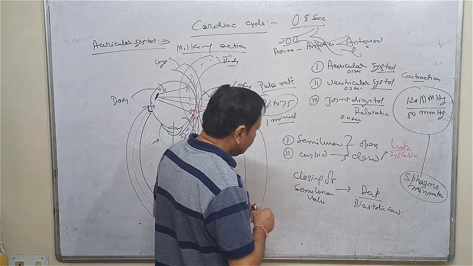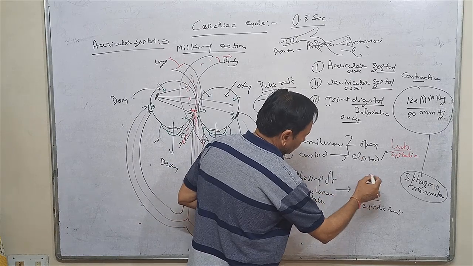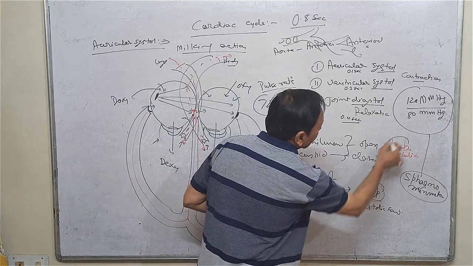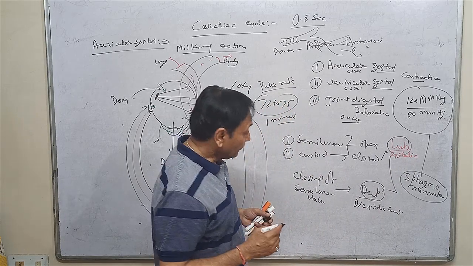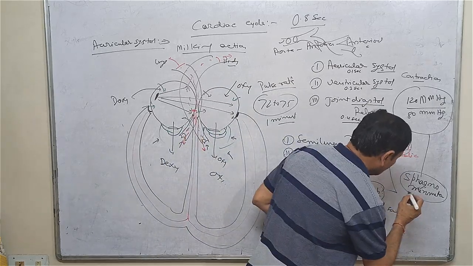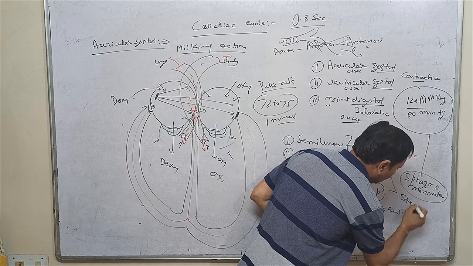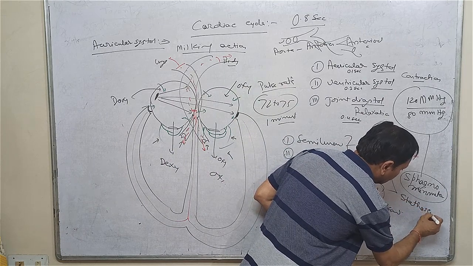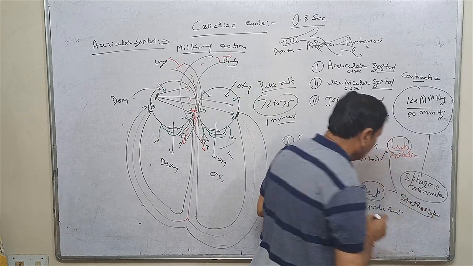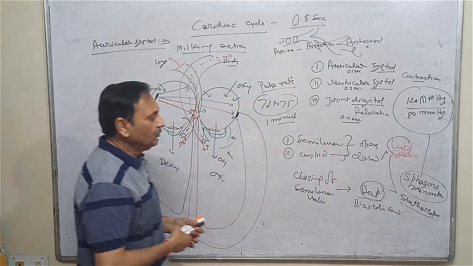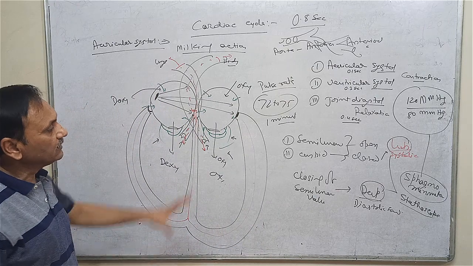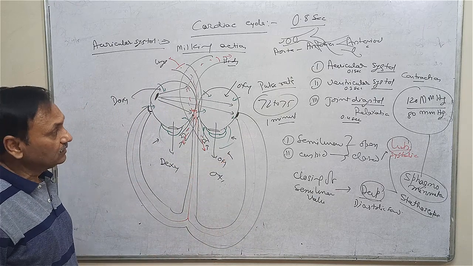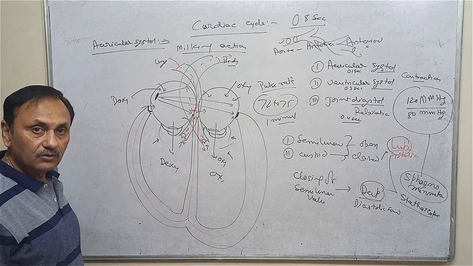This particular sound, the lub and dub sound, can also be observed with the help of an equipment called a stethoscope. These are the two equipments with the help of which we can conclude whether the opening and closing or the sound production is up to mark or not, and whether the blood pressure is up to mark or not.